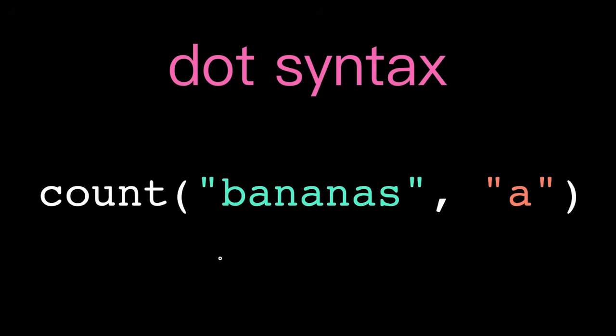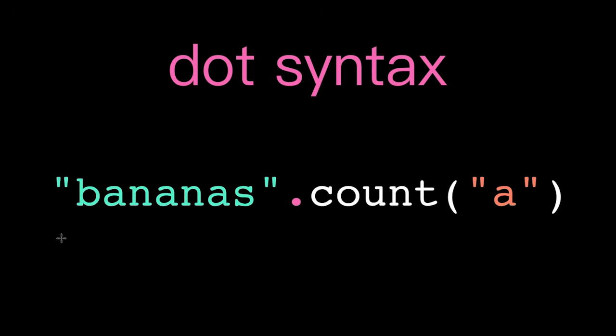The major visible difference with methods is that we call them using dot syntax. Instead of passing the string we want to operate on as an argument to the method, we call the method on that string. So we have the string, dot, method name, parentheses, and then any additional arguments we want to pass in.